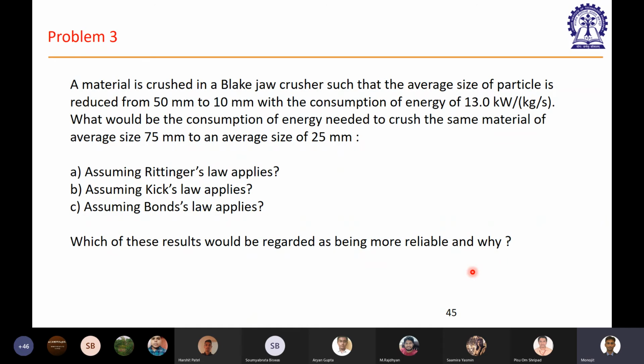Now how should we proceed? The problem is pretty easy. At least the first three parts are pretty easy. How should we proceed? The feed size, product size, you know, the energy consumption is also given. Feed size, product size you know, energy consumption you have to find out. How will you proceed? Using Rittinger's law, using Kick's law, using Bond's law. Just go back and check the expression of the laws.